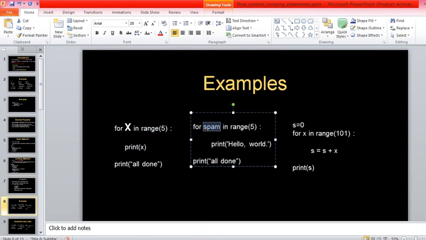And the spam starts from 0 and goes up to 5, so that is 0, 1, 2, 3, 4. Then it prints the line, that is hello world. That means hello world will be displayed how many times? 5 times. 5 times hello world will be displayed.